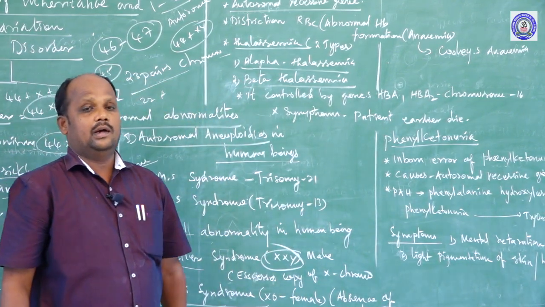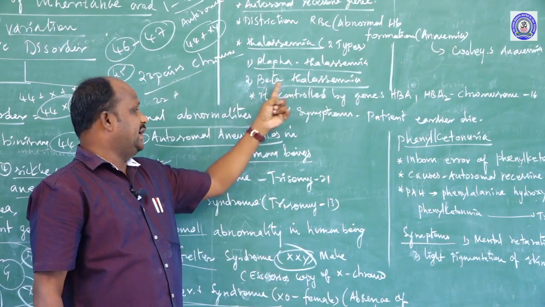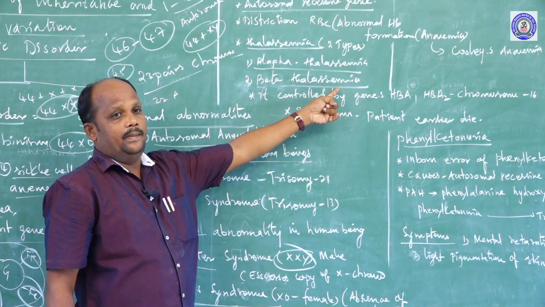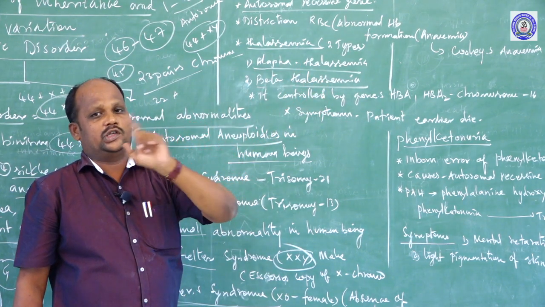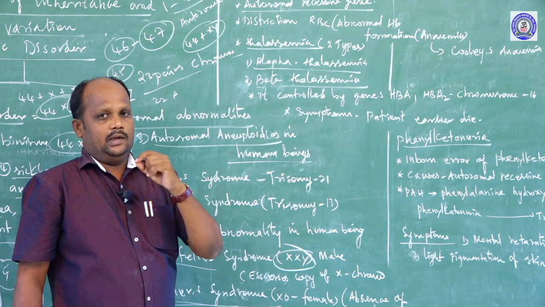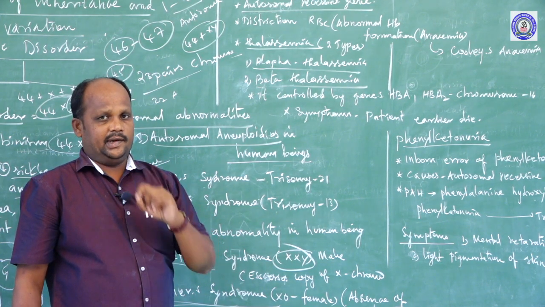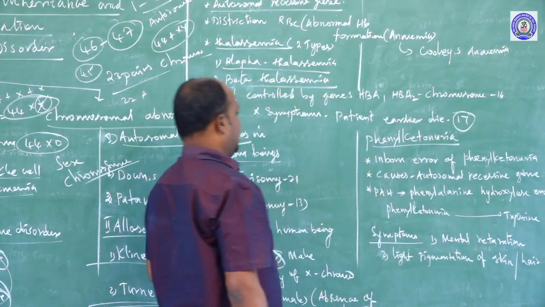Alpha thalassemia is otherwise called major thalassemia, beta thalassemia is otherwise called minor thalassemia. Both categories do not show symptoms in the early period; only in the final stage, severely affected children will die by the age of 17.